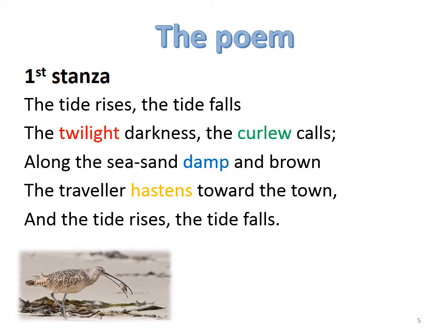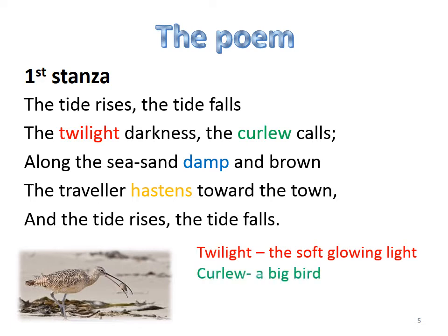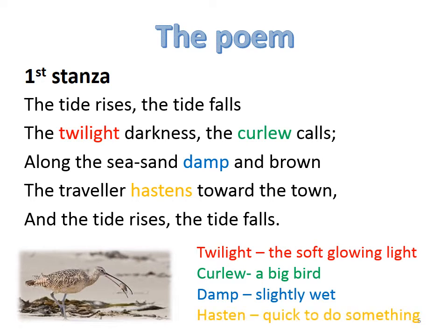So, if you look at the first stanza, you can see some words with different colors. What do you mean by twilight? Twilight means the soft glowing light. And who is a curlew? Curlew is a big bird. You can see the picture of a curlew also here. And damp means somewhat wet, slightly wet. Hasten means quick to do something.